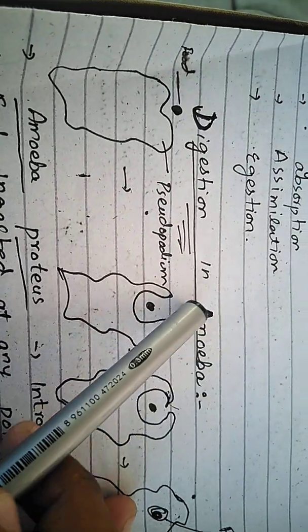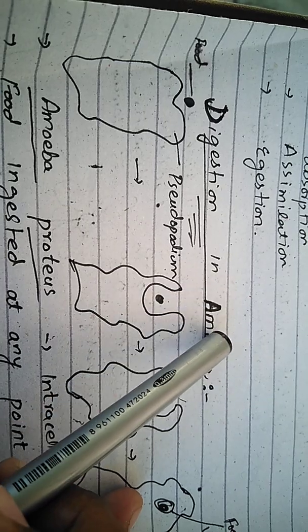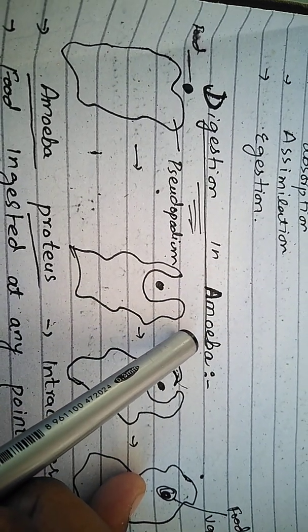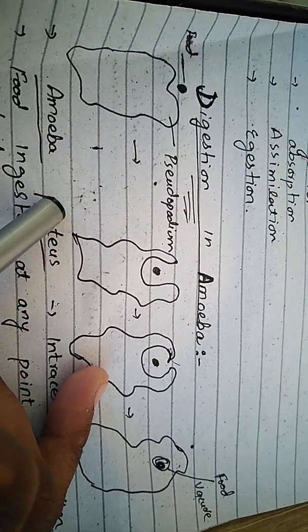Amoeba is included in the protozoa, and protozoa are single-celled organisms. The scientific name of this amoeba is Amoeba proteus.